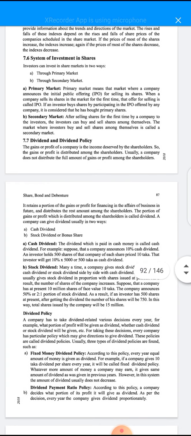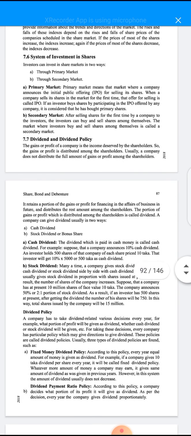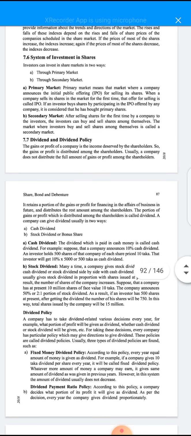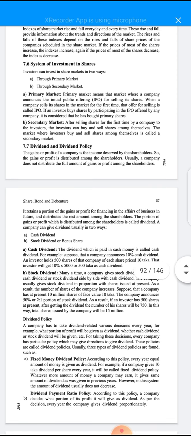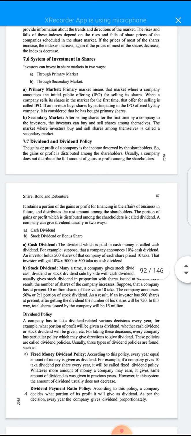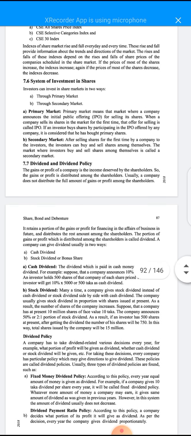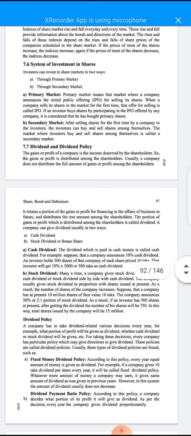So students, from these chapters I will also describe the character of general shares, priority shares, bonus shares and right shares. I will also describe the difference between bond and debentures. So today, I would like to describe the system of investment in shares.